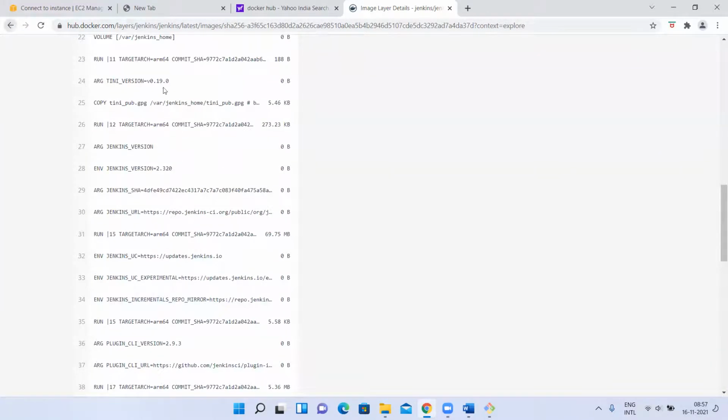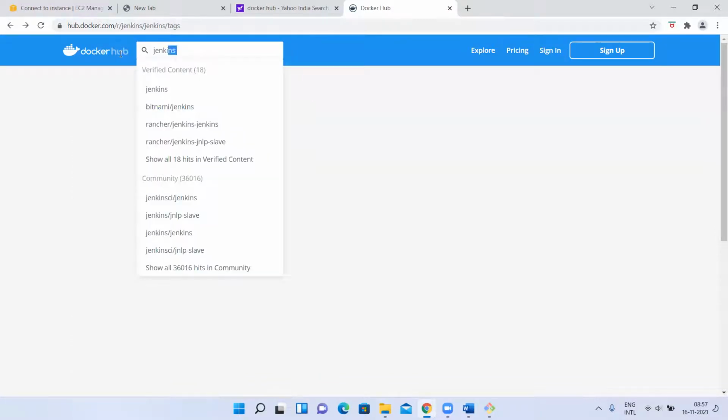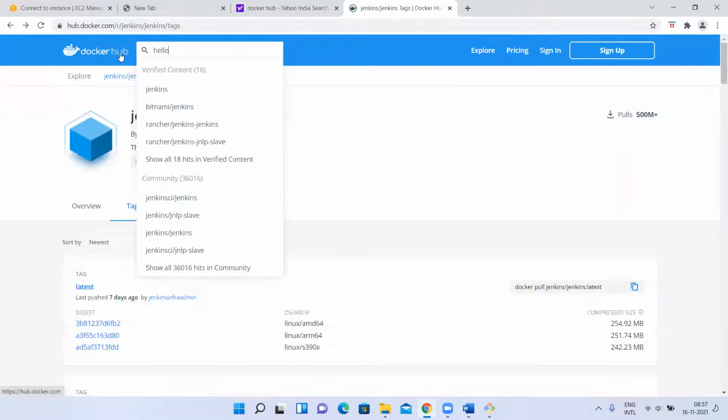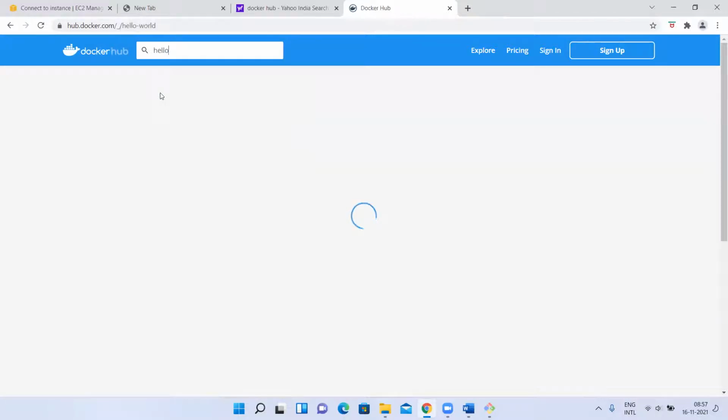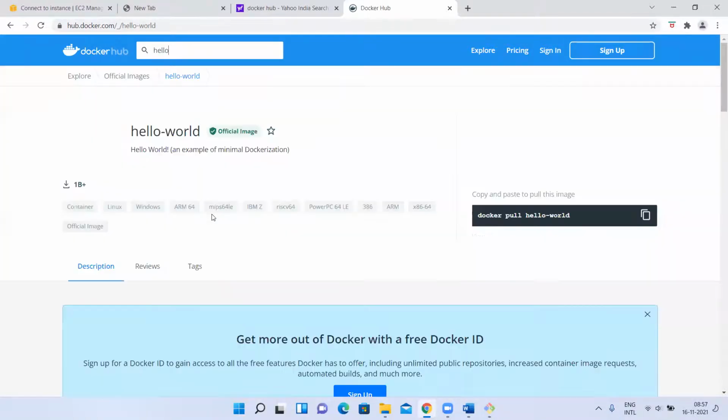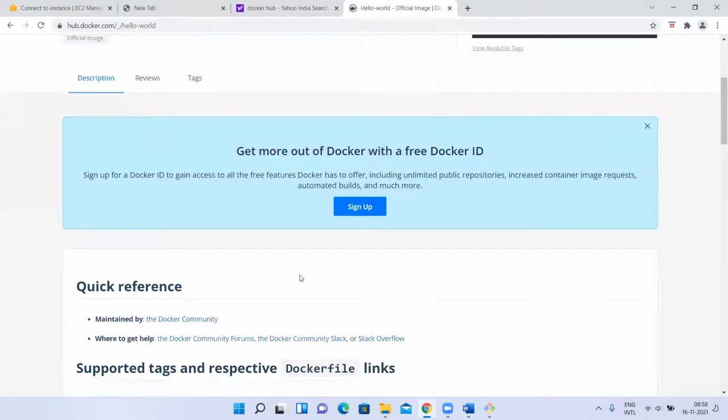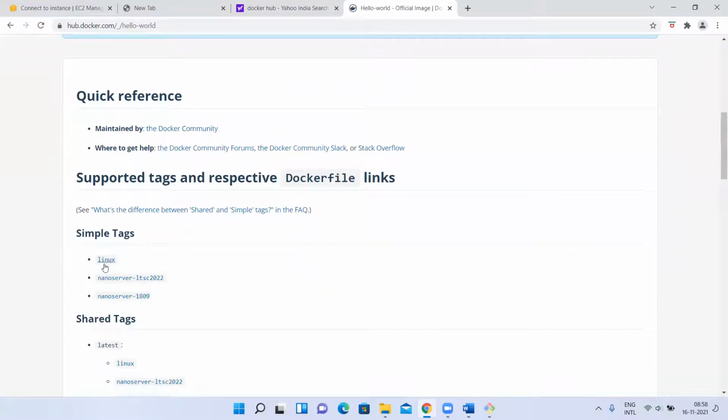So let me show you one. Let me show it easily for Hello World. You can get it easily. Small things will be there. Then I'll show you the next one. If I go for Hello World, right, internet is too slow today. Okay, so they'll write this Dockerfile. Inside that Dockerfile, they'll write all the details.